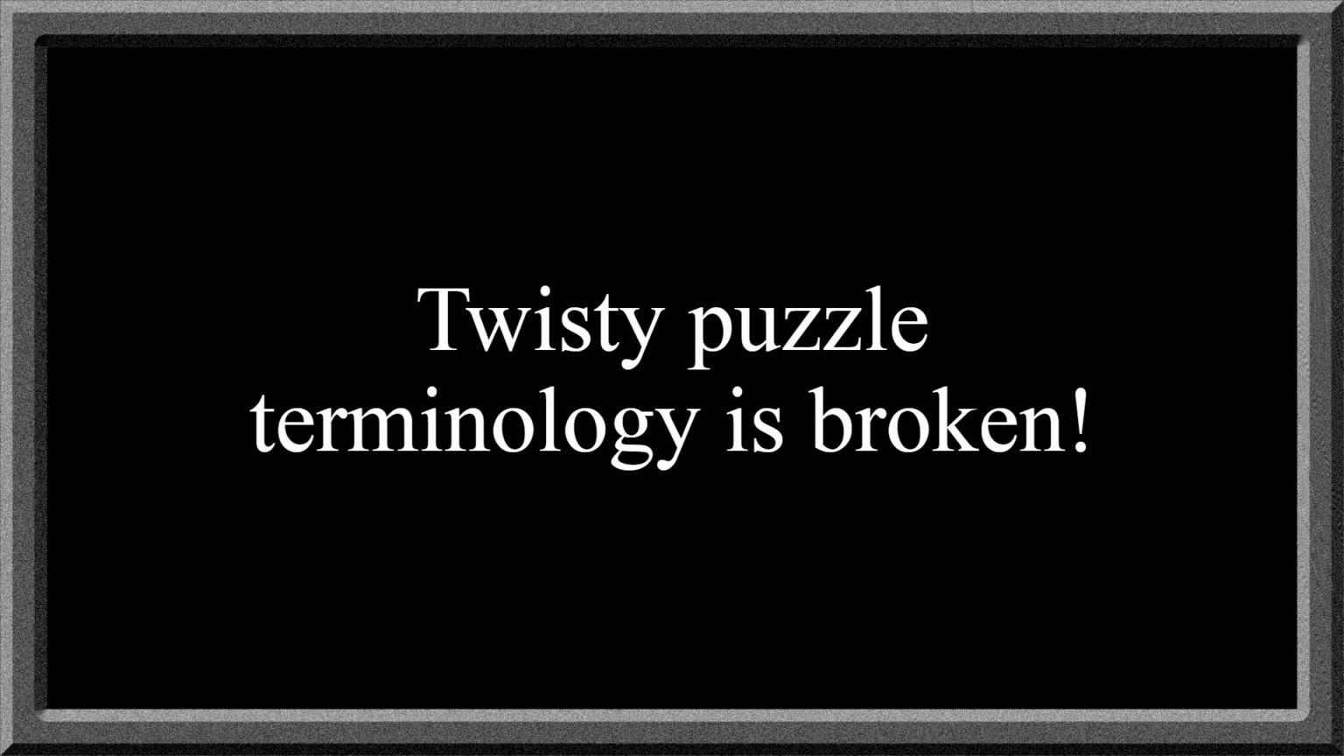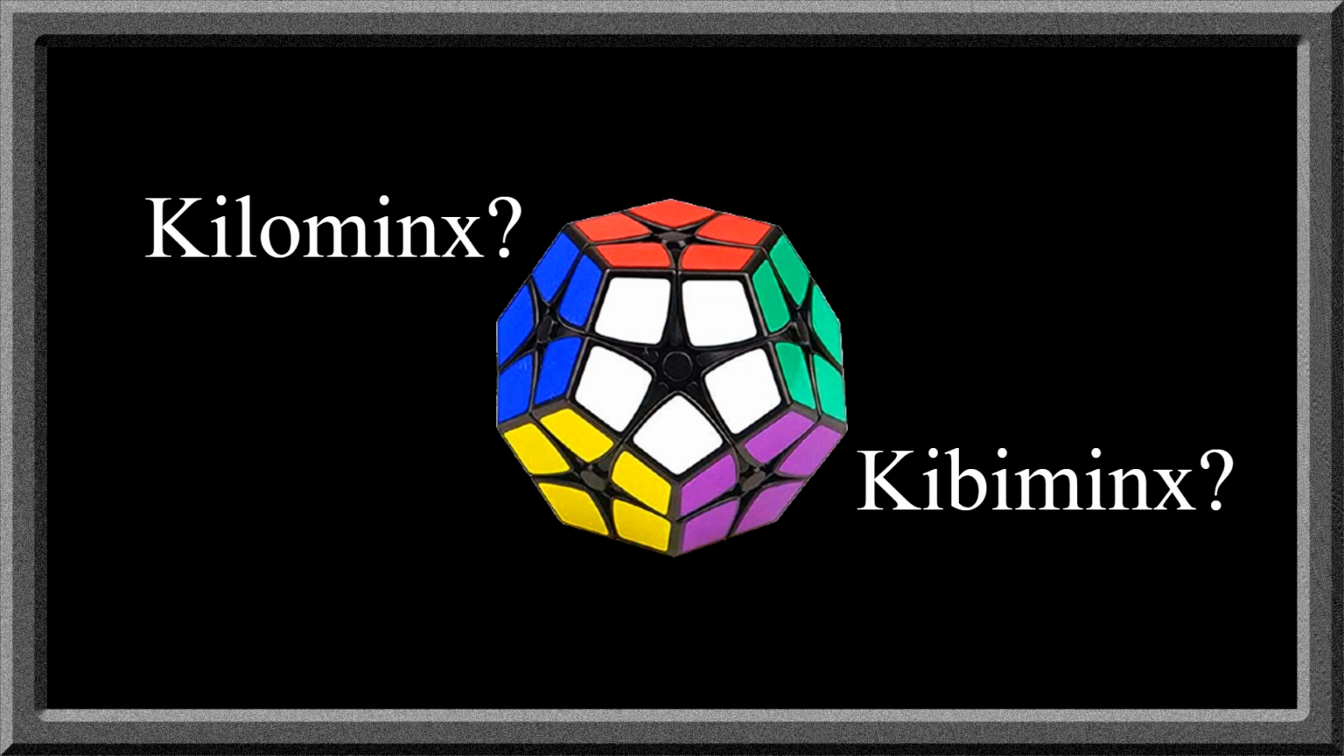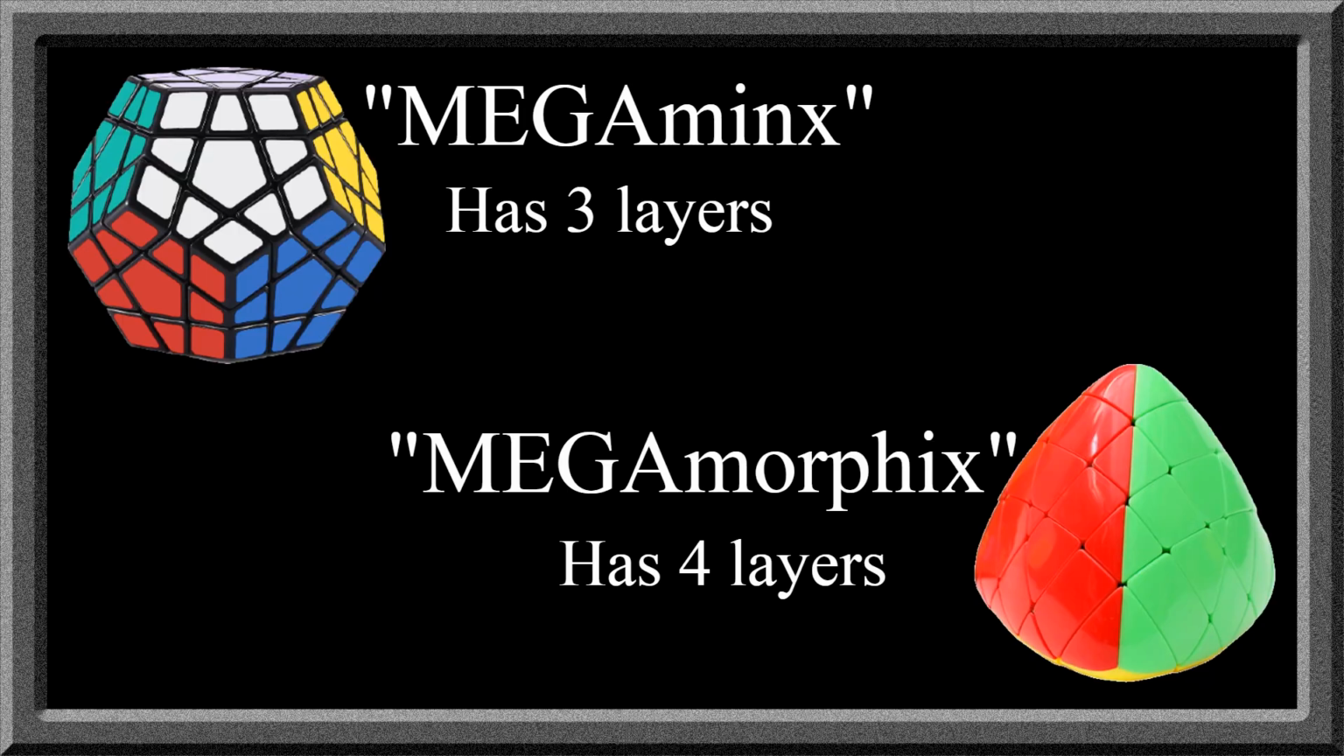Twisty puzzle terminology is broken. Cubes and cuboids are fine, but for other series of puzzles, the way one refers to them makes no sense. Is this a kilominx or a kibiminx? Why does the name of this tetrahedral puzzle contain the suffix used by dodecahedral puzzles? Why does mega mean 3 layers here, but 4 layers here?